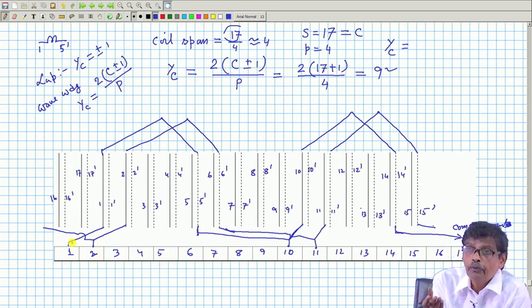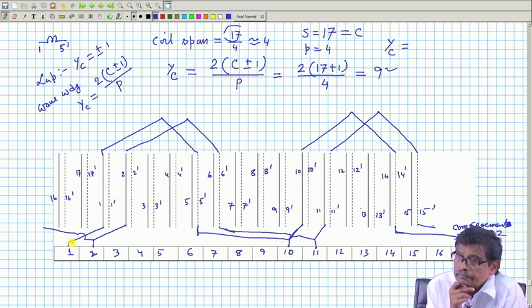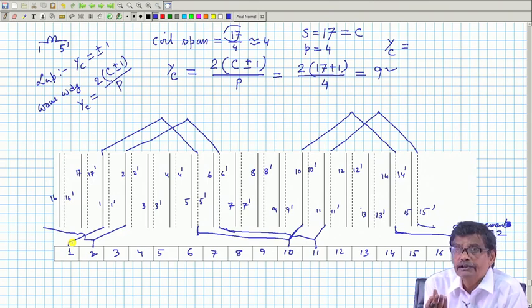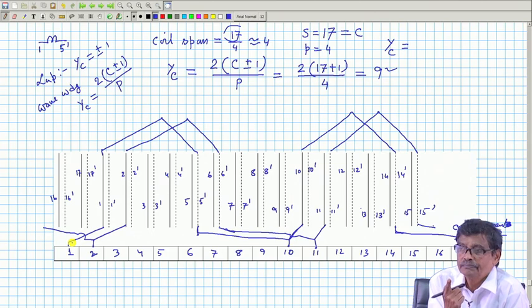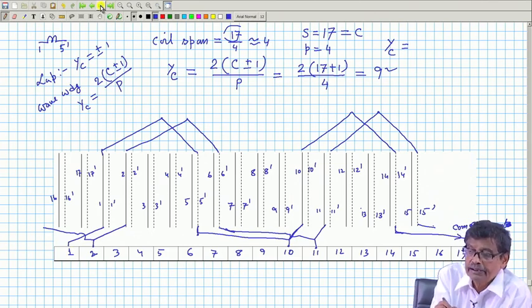Had it been a 6 pole machine, you would have got 3 coils. And in case of lap winding, between any two commutator segments, how many coils are present? Only 1. Got the idea?